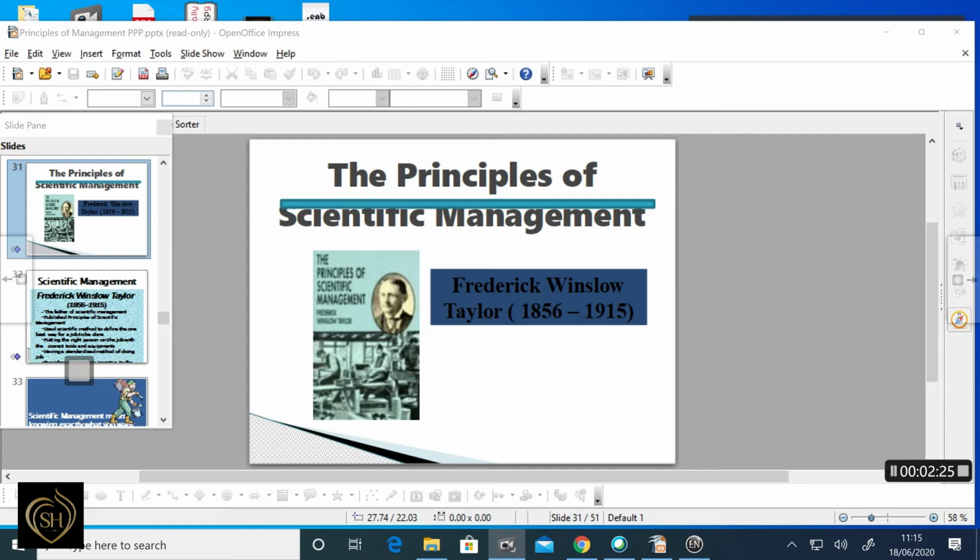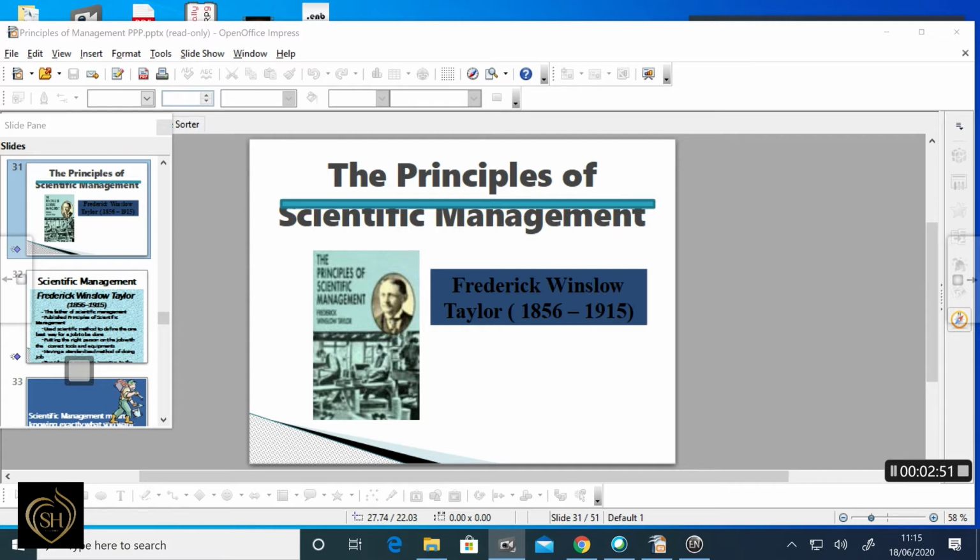The 8 persons are instruction card clerks, route clerks, time and cost clerks, disciplinarian. Taylor advocated separating the planning and execution functions. This concept was extended to the lower level of the shop floors. So this is known as functional foremanship.